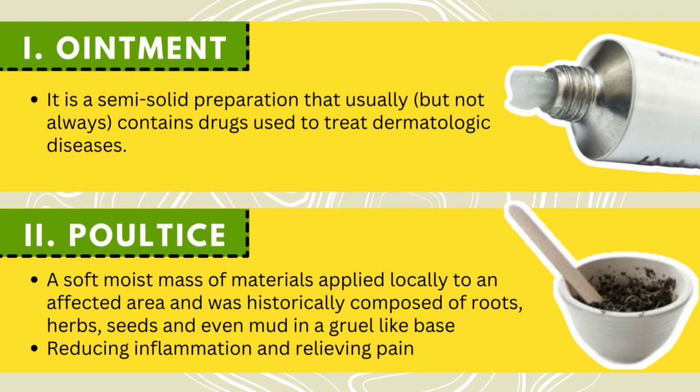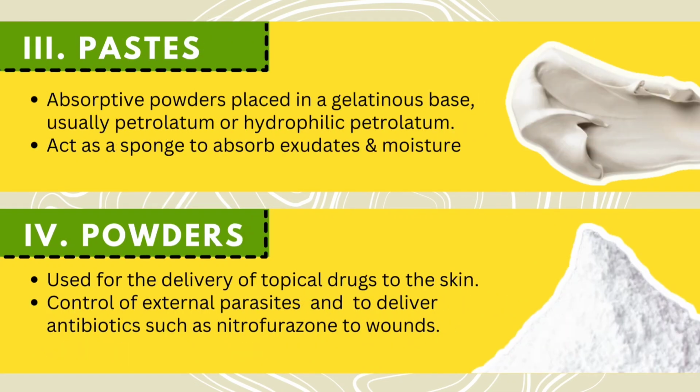First, we have the ointment. It is a semi-solid preparation that usually contains drugs used to treat dermatologic disease. Next is poultice, a soft, moist mass of materials applied locally to an affected area. It reduces inflammation and relieves pain. Next, we have pastes, absorptive powder placed in a gelatinous base, usually petrolatum or hydrophilic petrolatum. It acts as a sponge to absorb exudates and moisture.